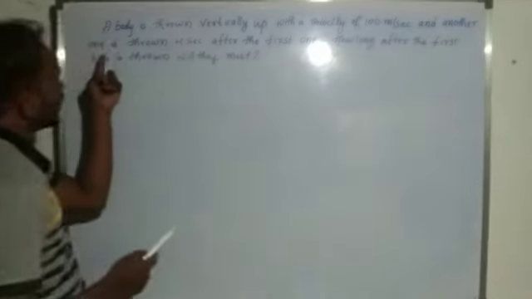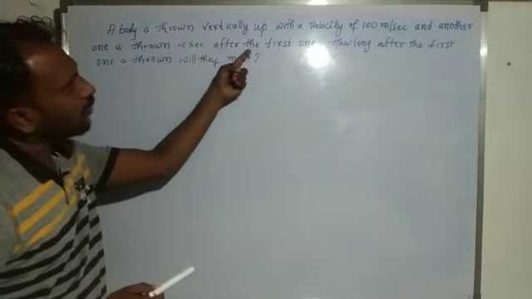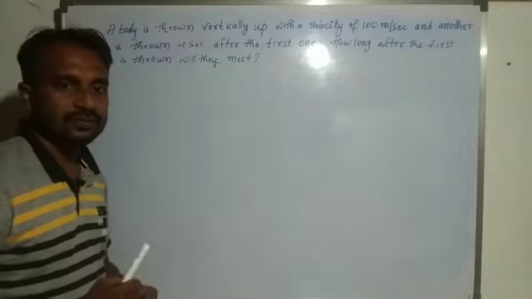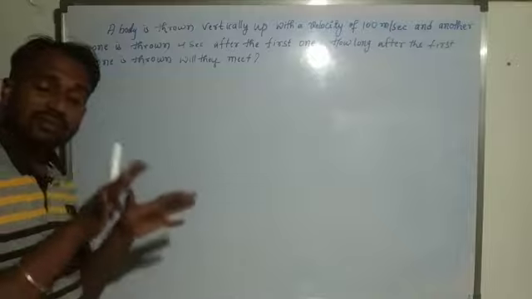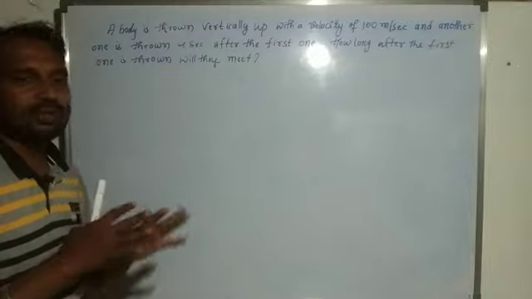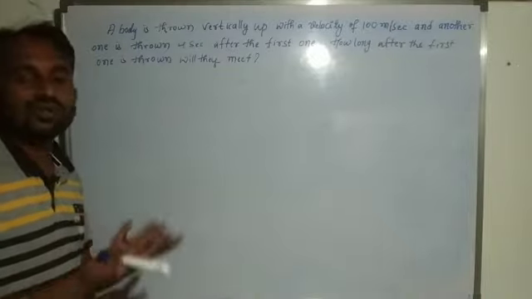And another one is thrown 4 seconds after the first one. So another body is thrown in the upward direction with the same velocity, 100 meter per second, after 4 seconds.